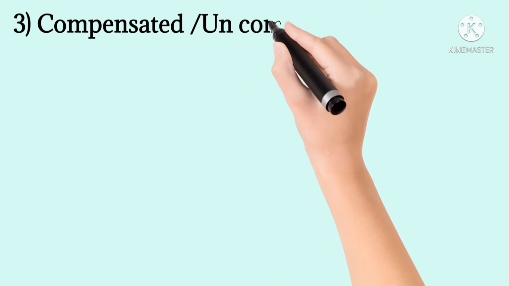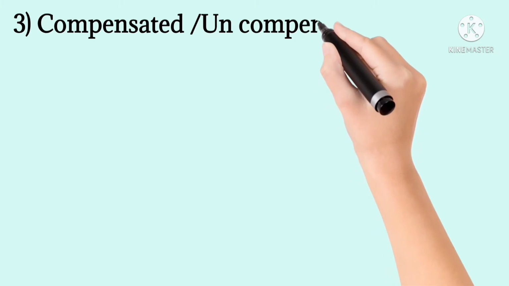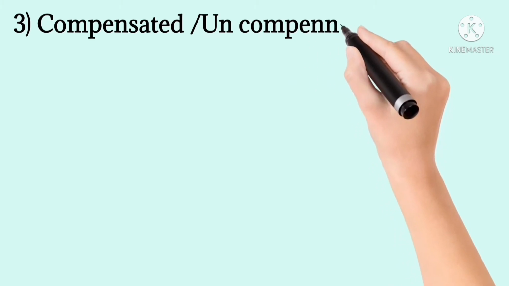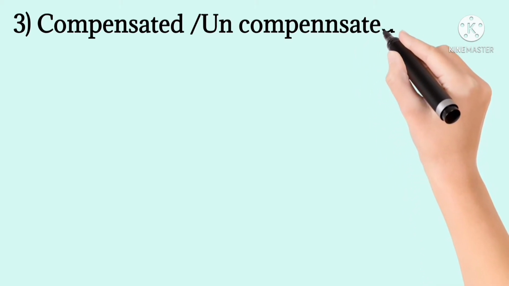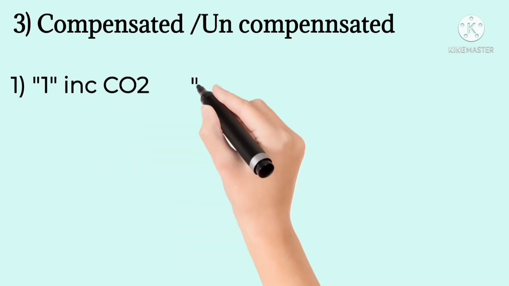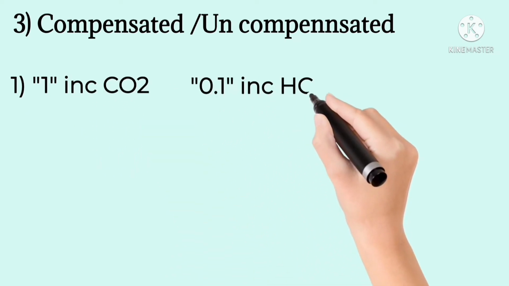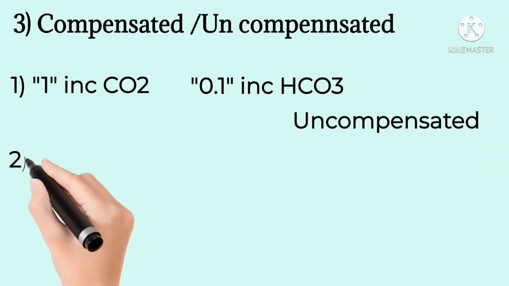If the other level is within normal ranges, then the problem is non-compensated or uncompensated. Ultimately, the body is yet to fix the problem or has been unable to fix the problem. However, if the other component has gone outside its normal reference ranges, we can think of it as compensation occurring. The body is trying to fix the problem.